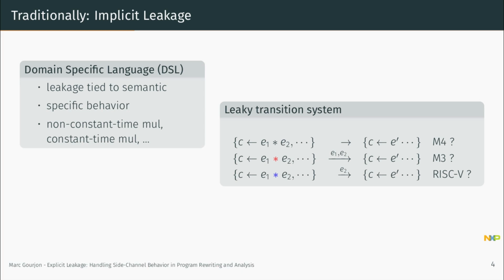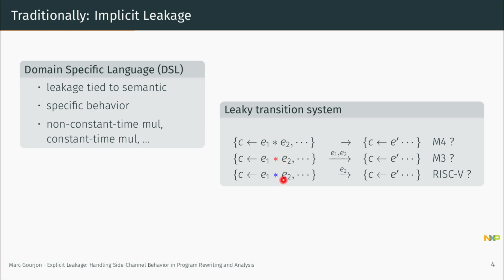In the traditional approach, usually leakage is tied to semantic. That means that in a domain-specific language, every construct or every operator encodes a specific semantic and a specific side-channel behavior. This means that to encode the behavior, which is different on M4 and M3 for the same multiplication, multiple multiplication operators have to be introduced.